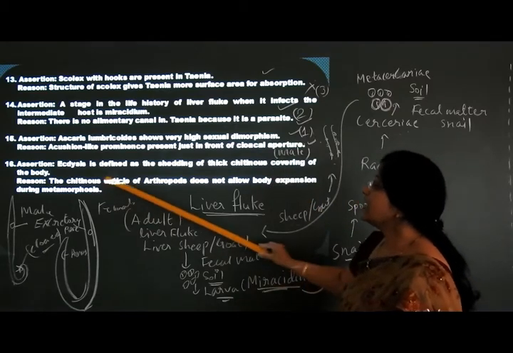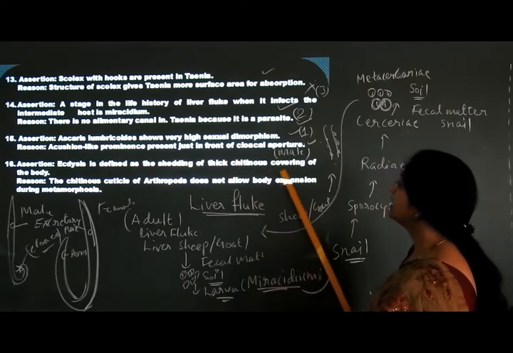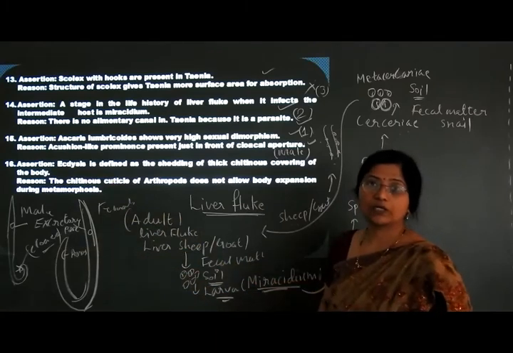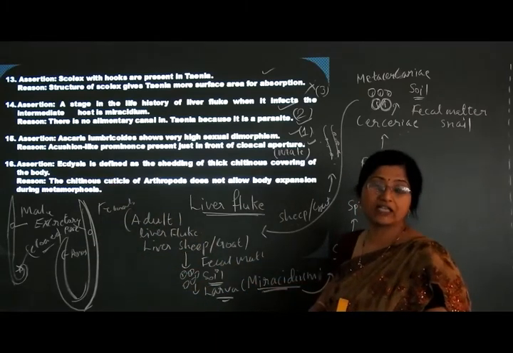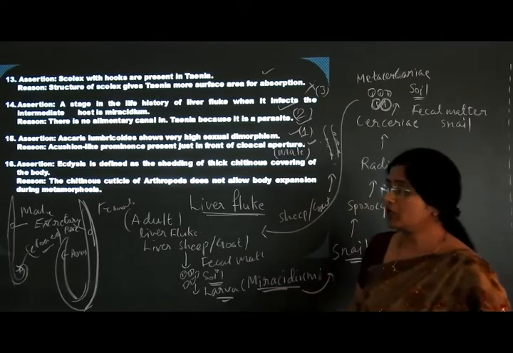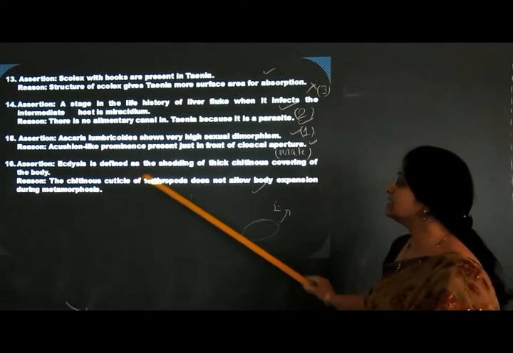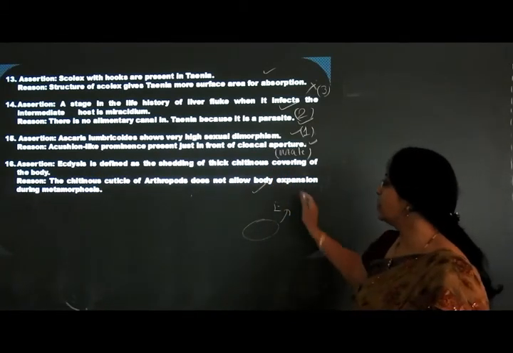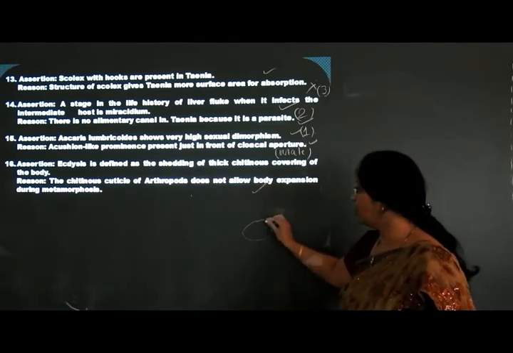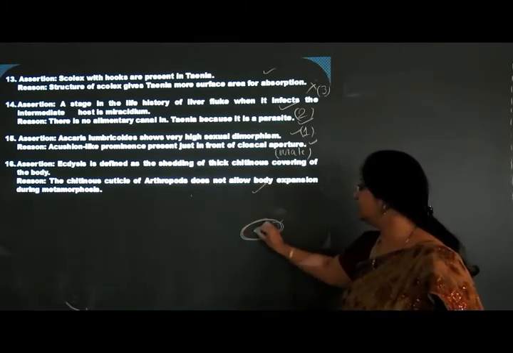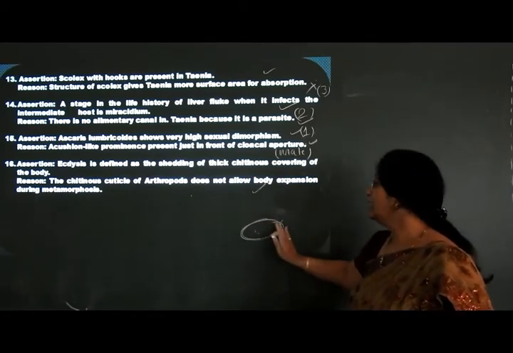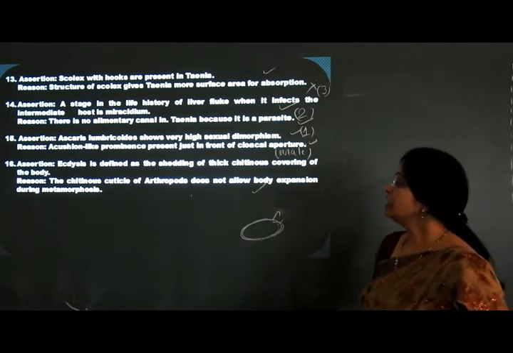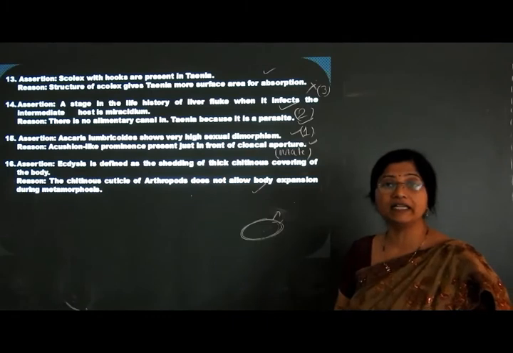Now next: ecdysis is defined as the shedding of the thick chitinous covering of the body. What is ecdysis? Ecdysis is shedding of the exoskeleton, which is found in Arthropoda. I told you previously, this is the exoskeleton. Inside that there will be, suppose, an insect. This exoskeleton is shed periodically, and that is what we call ecdysis. So why is this chitinous exoskeleton there?